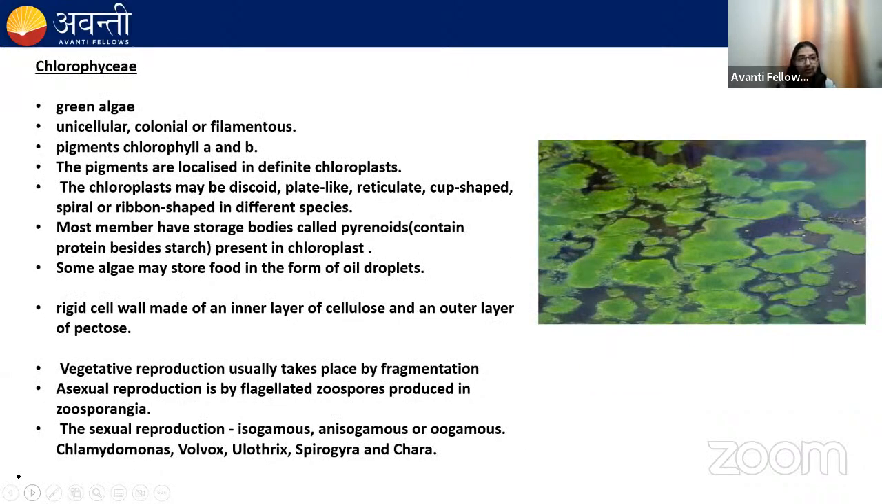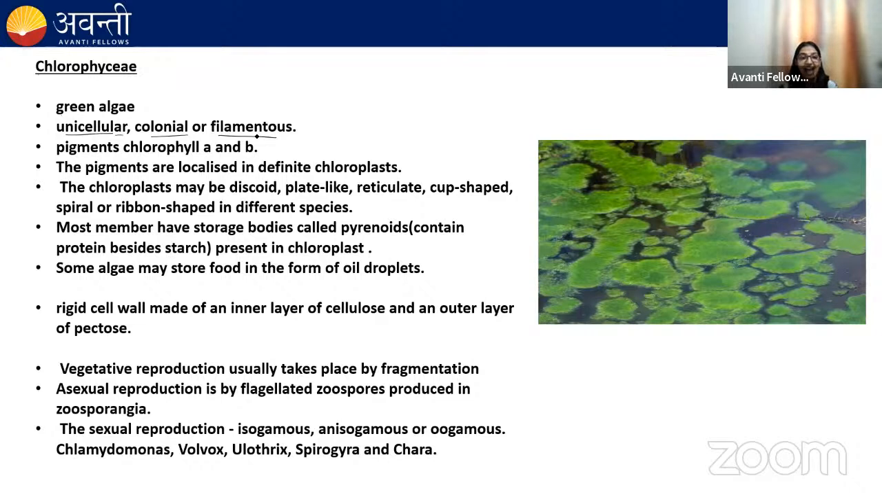Next, we are going to discuss the green algae. Green algae could be unicellular, colonial, or filamentous. Unicellular, like Chlamydomonas. Chlamydomonas is a unicellular green algae. Colonial, like Volvox. Volvox is a colonial algae. Filamentous, like Ulothrix and Spirogyra. They are filamentous in nature.